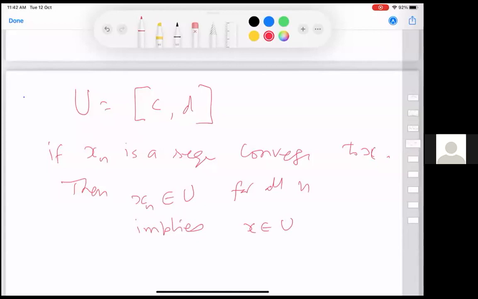So the property is quite opposite of open sets. Open sets we talked about, you can't stay outside and converge inside. To converge inside, you must enter some time. And now what we are saying is that if you are already trapped inside C to D, you can't exit. If all Xn's are in the closed interval C to D, the limit has to be in the closed interval C to D.